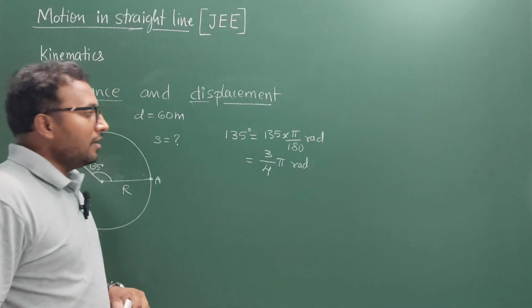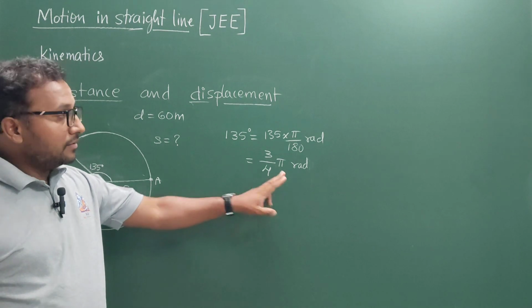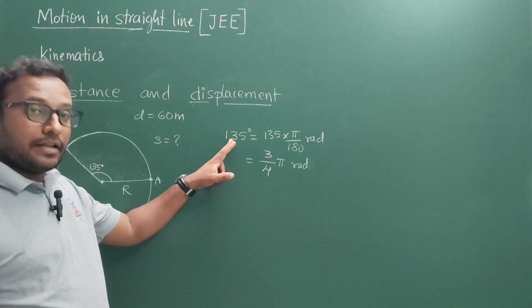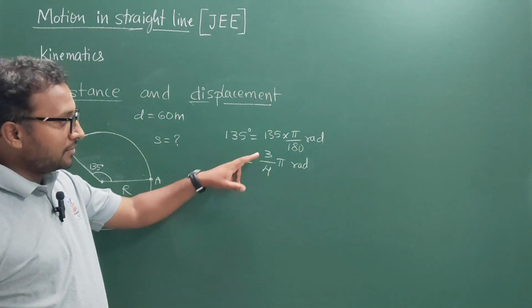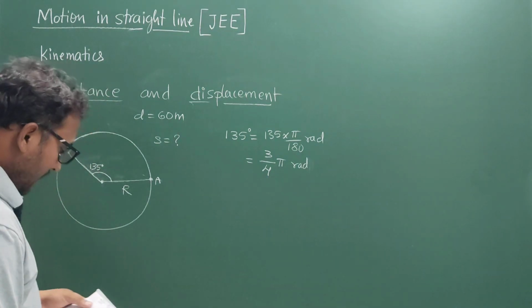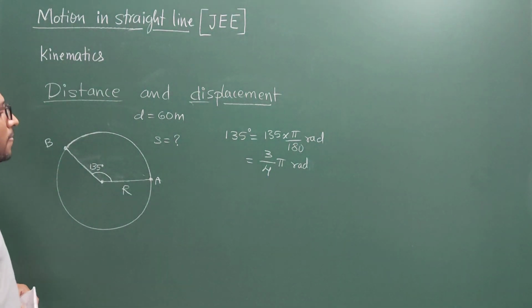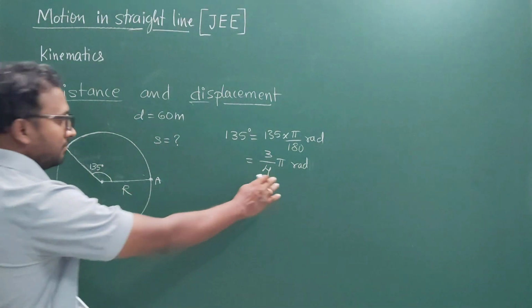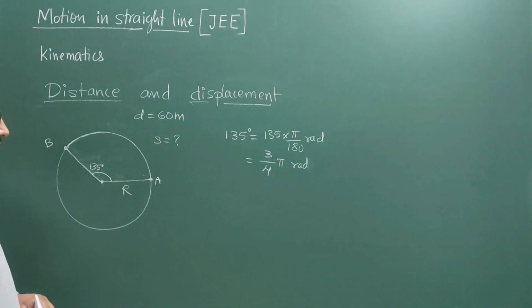So this is the angle in radians converted from degrees. Now, if this is the angle, you can calculate the displacement.